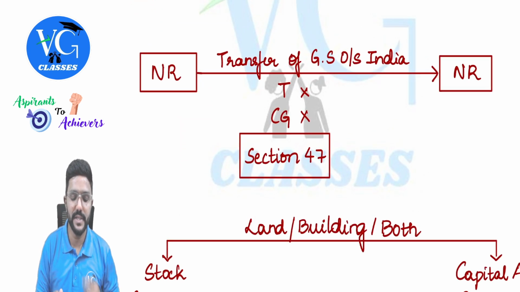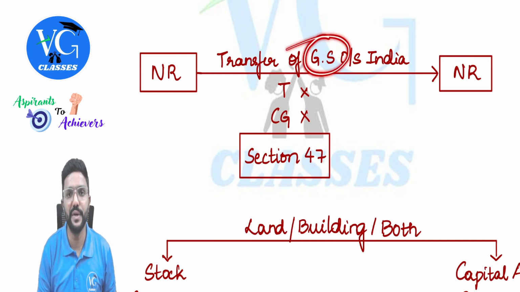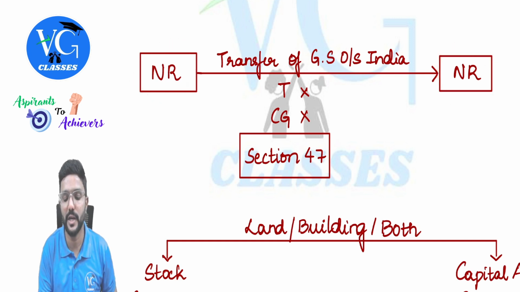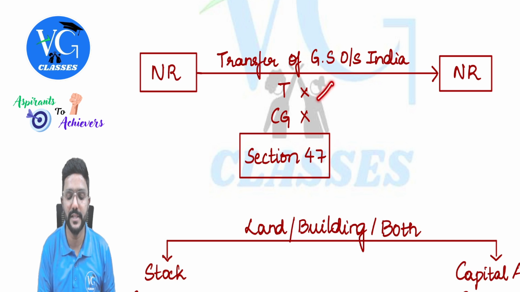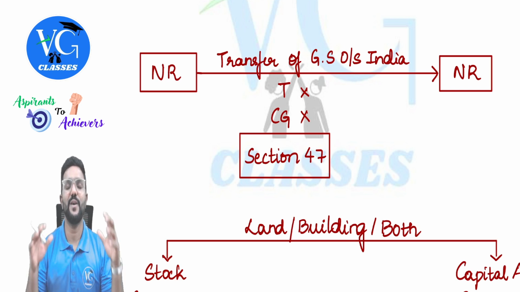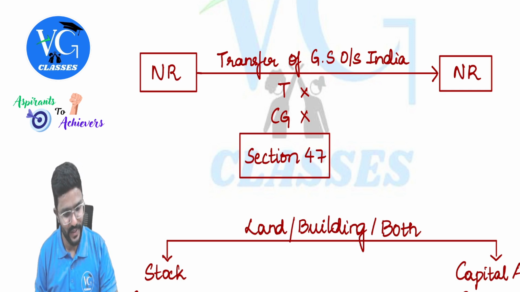Now, there is one non-resident who is transferring the capital asset, which is government securities, to another non-resident. Means one non-resident is transferring the government security, which is a capital asset, to another non-resident outside India. Section 47 is telling it is not a transfer, hence we will not compute capital gains, guys. Got it? Yes. So these are all the transactions which are not regarded as transfer, guys.